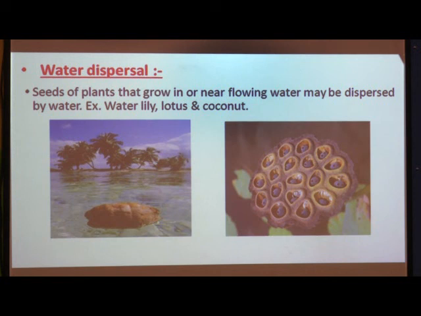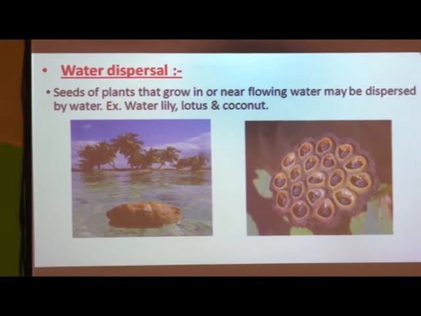You can see the picture of lotus seed here. This is the picture of lotus seed which can float on the water, and this is the seed of coconut. Now, the coconut fruit has air trapped in between its husk. So, if you look at its husk, there is a lot of air trapped inside, which makes it light and easy to float on water. So, water carries these fruits and seeds to far off places, and the seeds can easily scatter from the mother plant. So, this is water dispersal.